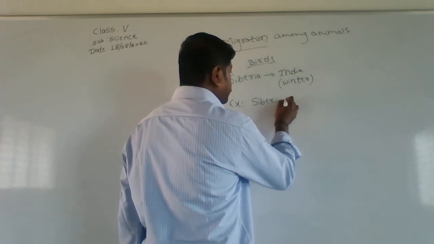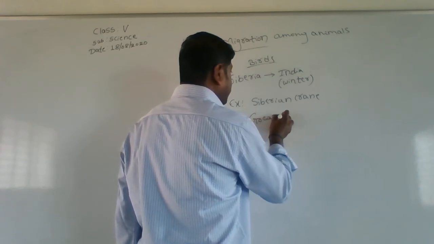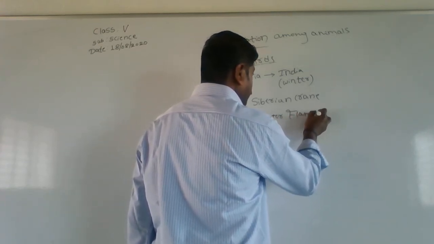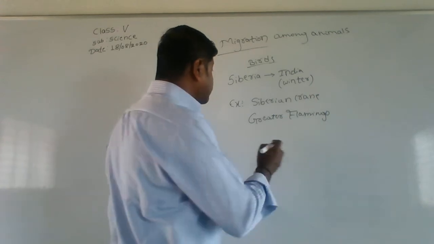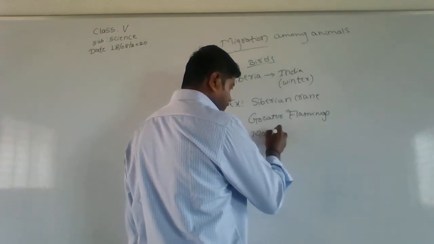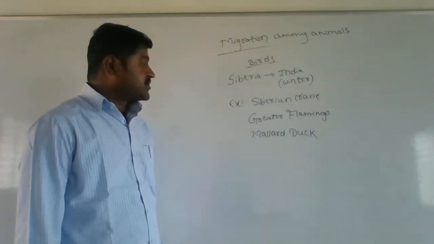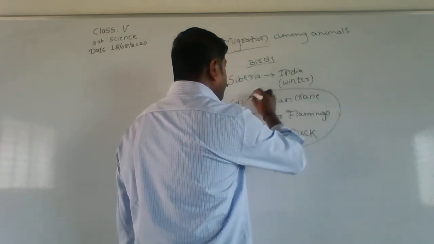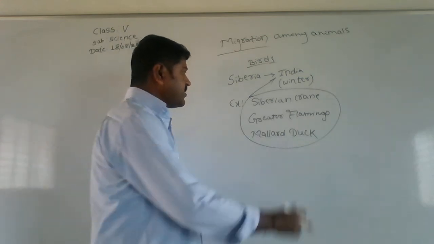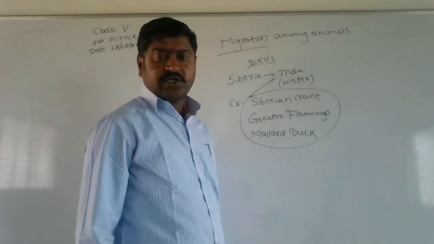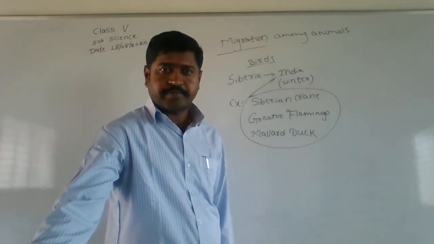Siberian crane, greater flamingo, and mallard duck. So what are these birds doing? All these birds are visiting India during winter. So every year during winter, we'll find Siberian crane, greater flamingo, and mallard duck in India. Right? Is this clear? Okay.